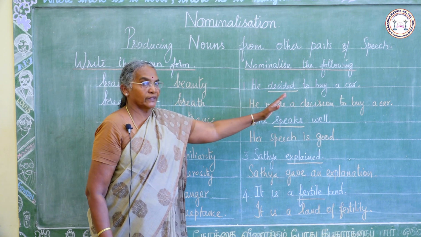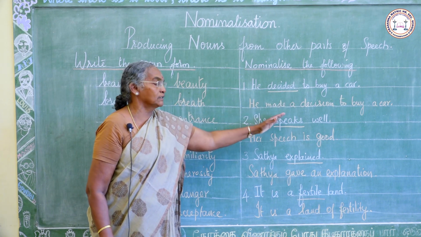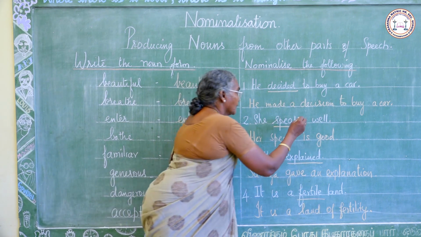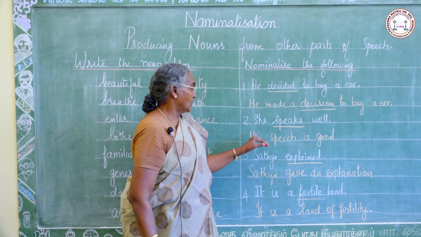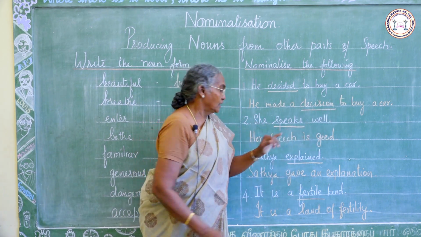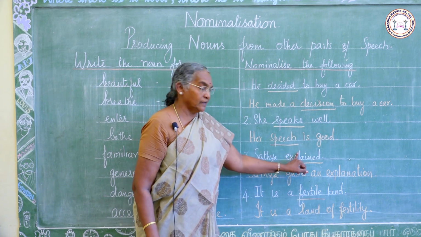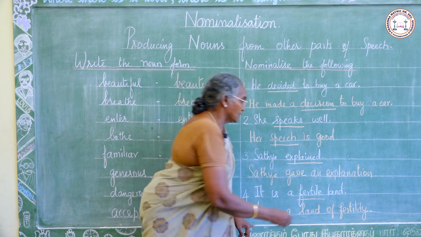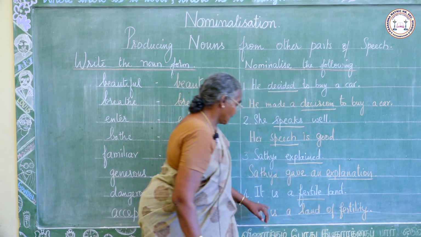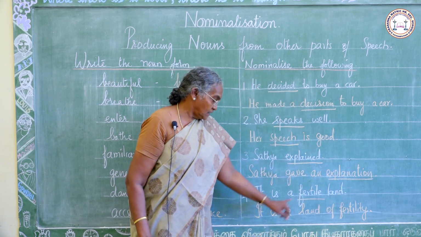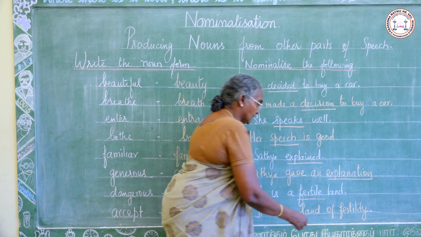He decided to buy a car. He made a decision to buy a car. She speaks well. Her speech is good. Satya explained. Satya gave an explanation. It is a fertile land. It is a land of fertility.